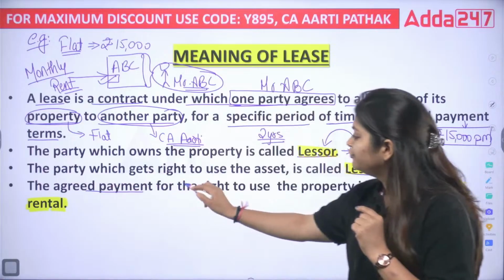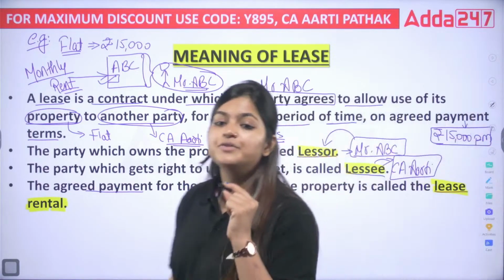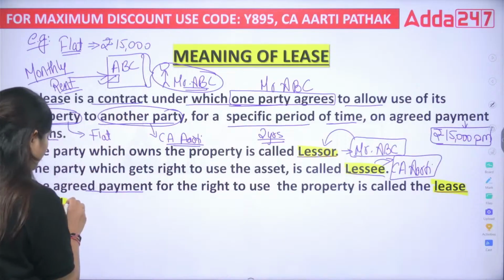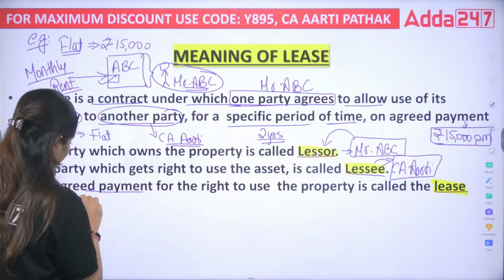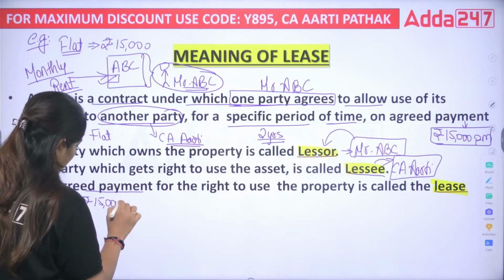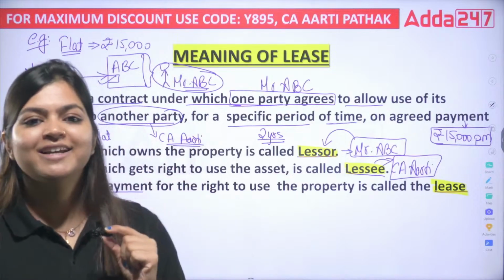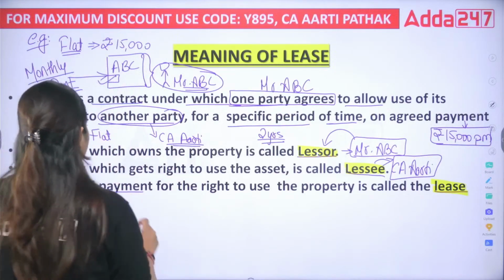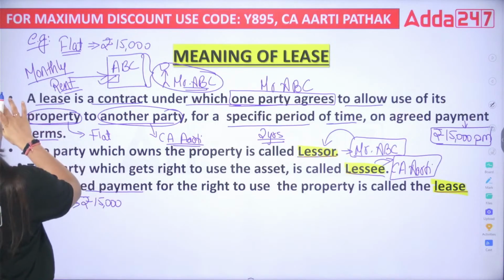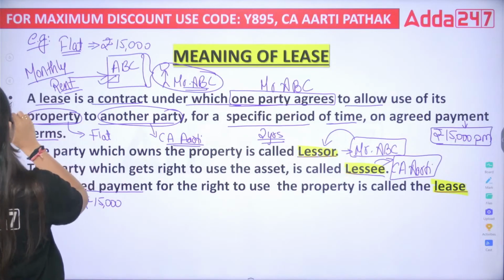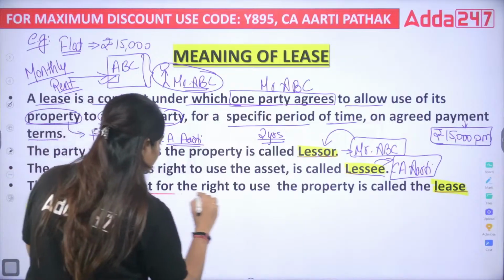The agreed payment for the right to use the property, that is this rental income, or you can say lease rental, rupees 15,000. Okay, these are the important terms, you need to remember them. Let's take one more example, and now it's your turn. You need to tell me who is the lessor here, who is the lessee, and what is your rental income or lease payment.